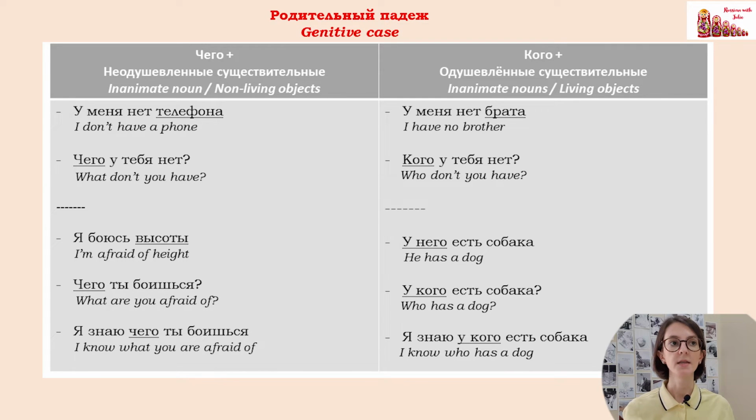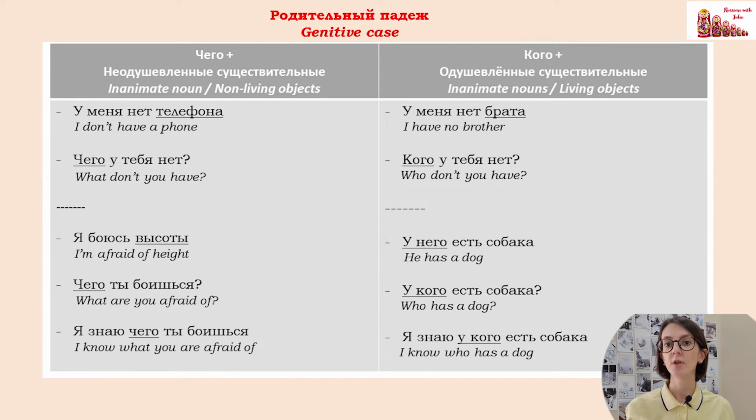Next case is genitive case, родительный падеж, and the logic here is the same. Again, question words что и кто we need to decline. And in genitive case it will be чего for non-living objects and кого for living objects.